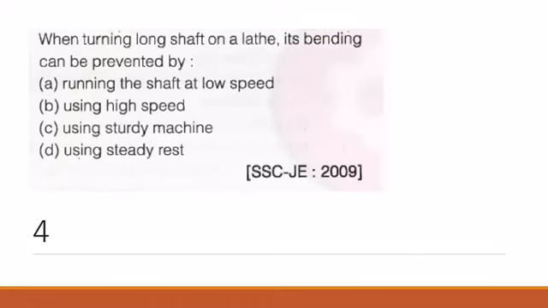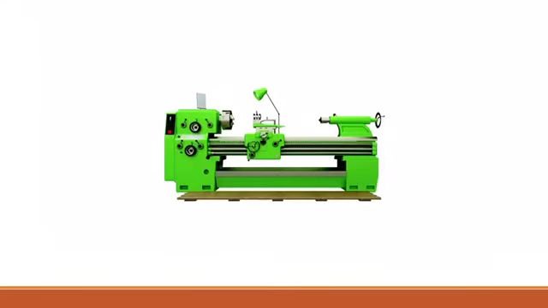Now the next question: when turning a long shaft on a lathe, its bending can be prevented by running the shaft at low speed, using high speed, using a sturdy machine, using a steady rest. So for turning a long shaft on a lathe machine, the correct answer is using a steady rest. As you can see here, this is a rest. We all have seen lathe machines, right? So sometimes for stability the workpiece is mounted on this rest.